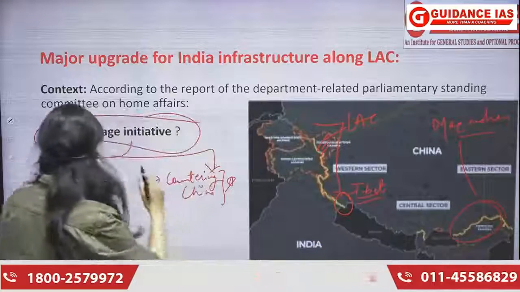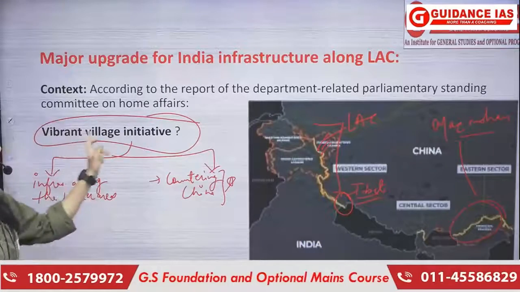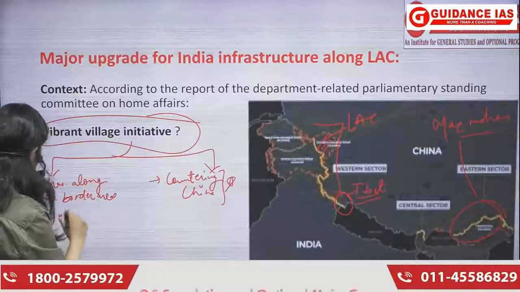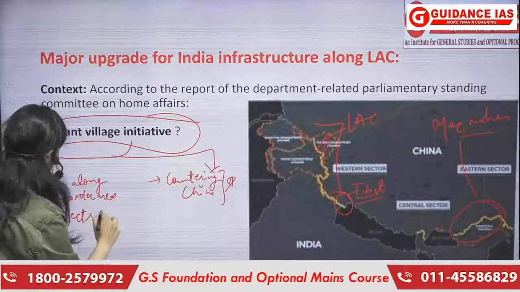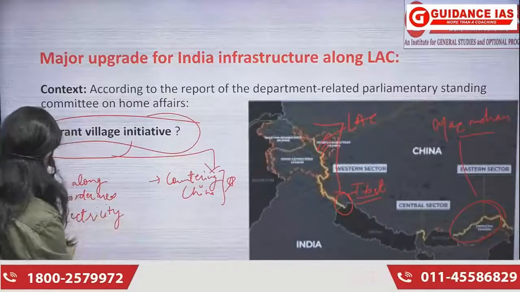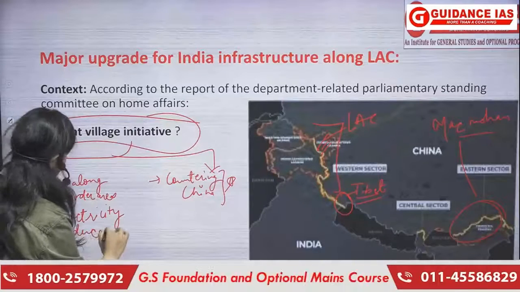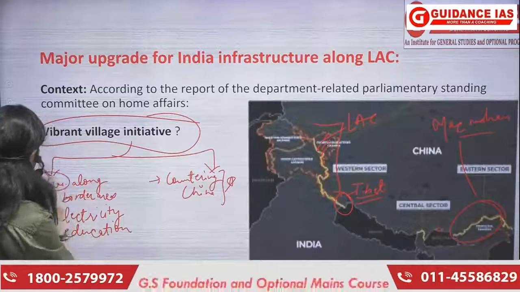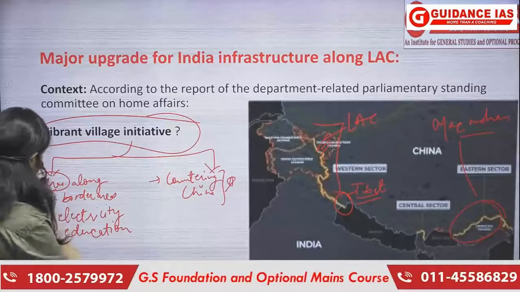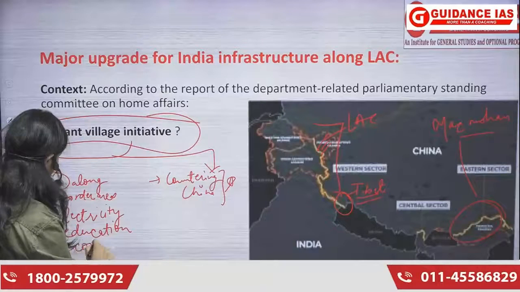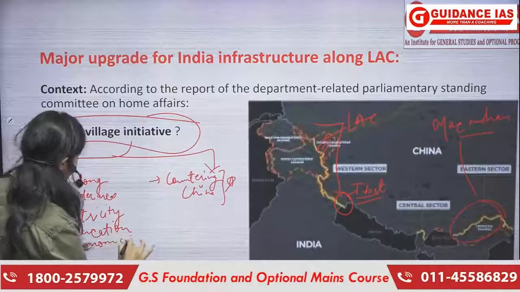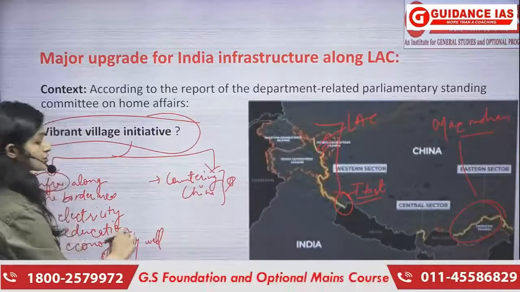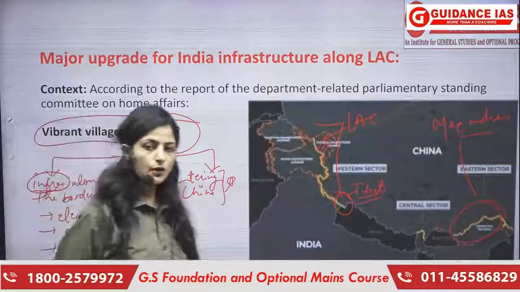We know this. So what exactly are we going to do under the Vibrant Village Initiative? That we will be providing infrastructure, we will be providing electricity to the border people, we will be providing education to the border people or the border areas, right? We will be providing infrastructure, I have included, right? So basically we are going to make them economically well off, economically, educationally, ठीक है, socially. We are going to make them well off.